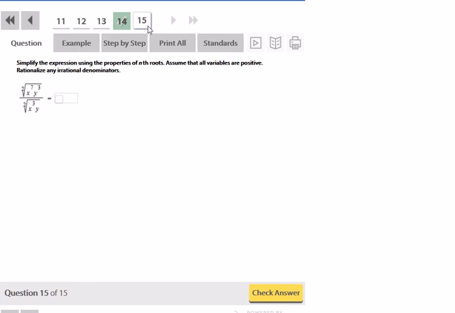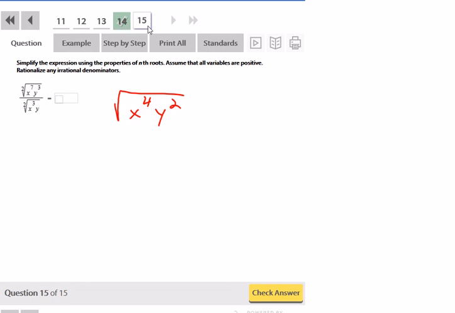Okay, simplify this expression using the property of nth roots and assume that all variables are positive. So here we have square roots. For some reason they decided to write that it's a square root. Doesn't really make sense to me, but okay. Because they're both square roots, we can actually go ahead and subtract the exponents now inside of the roots. So for the x's, 7 minus 3 is 4, and the bigger exponent's on top, so that'll go up there. And for the y's, 3 minus 1 is 2. So we're going to end up getting just the square root of x to the 4th and y squared. There's nothing left on the bottom because the bigger exponents were already on the top. I don't have to write the 2 as an index.